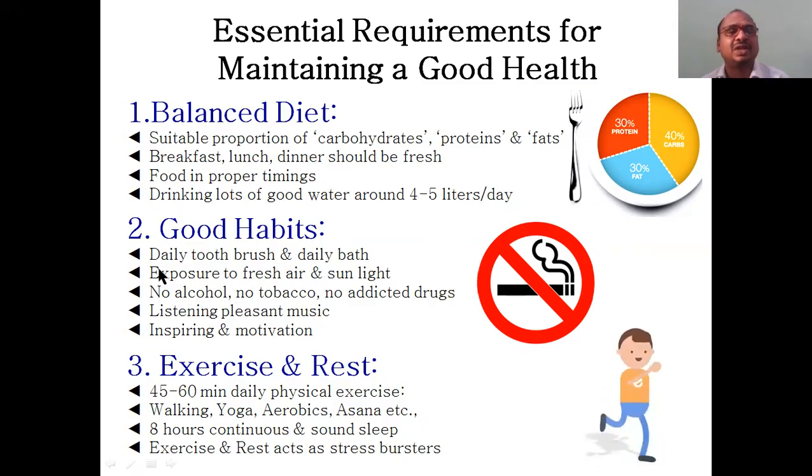Good habits, like daily brushing of teeth. Otherwise, root canal treatment, 2,000, 3,000, 10,000 rupees gone. Capping, all these things. Or they will fix the teeth and screw them. Daily brushing, daily bath compulsory. Otherwise, organisms will develop there.